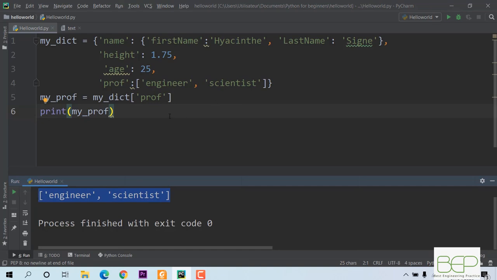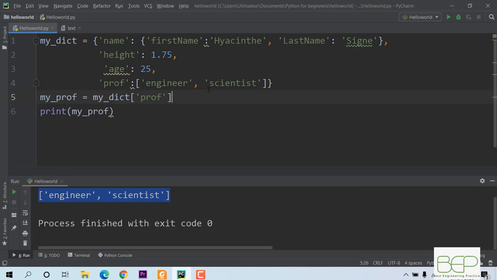Now what if I want only to select the engineer in this list? I will not use a key in this case because I have a list. So remember, when we have a list, we instead use an index to select values in the list. So if I want to select engineer, it's at index 0 in this list.